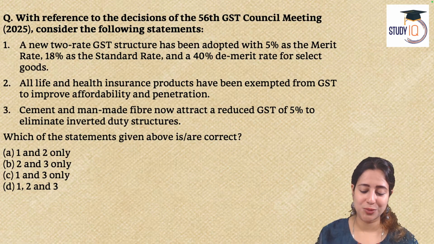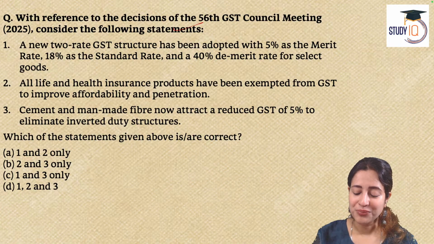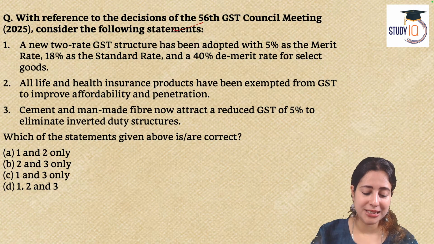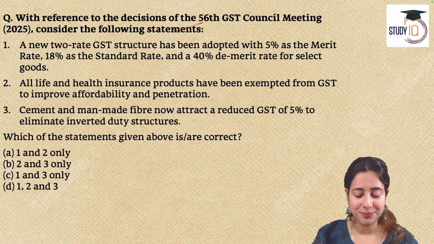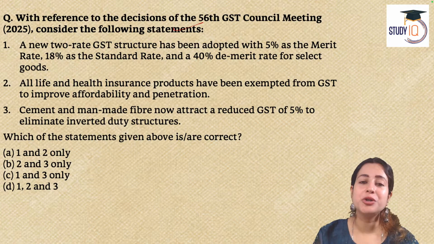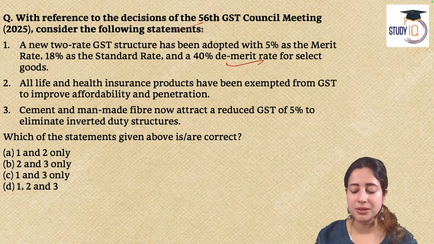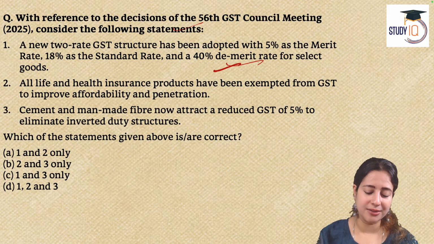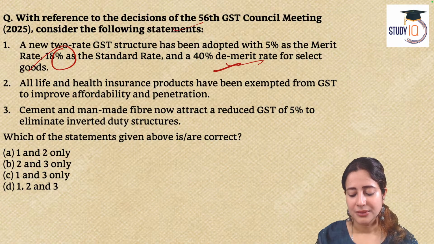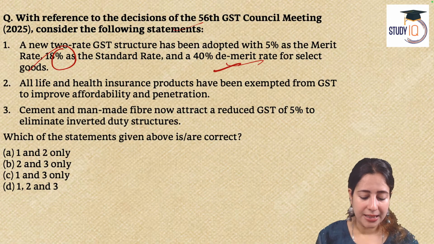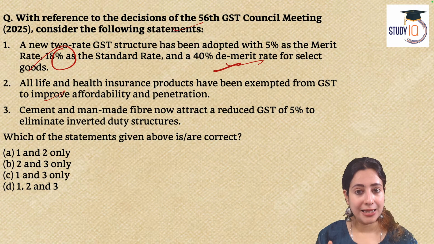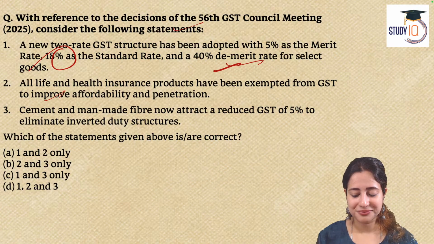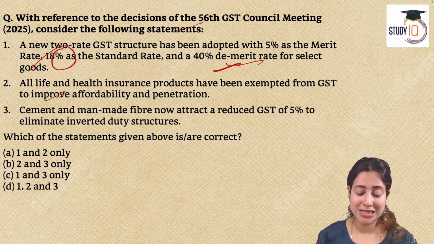The question is, with reference to the decisions of the 56th GST Council meeting, look at the following statements. One, the new two-rate GST structure adopted, with 5% merit rate, 40% demerit rate and a standard rate of 18%, has been created. Two, all life and health insurance products have been exempted from GST to improve affordability and penetration.